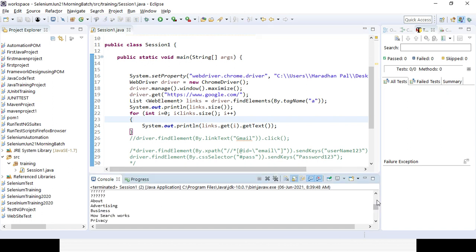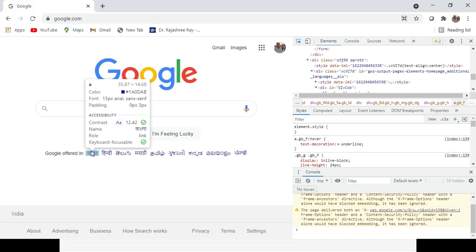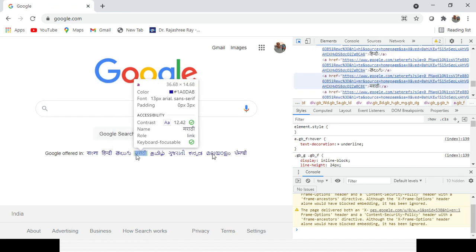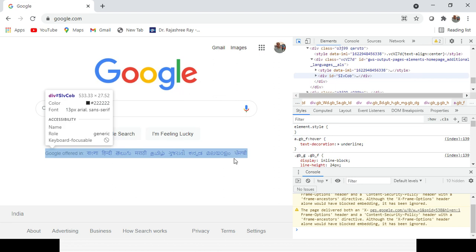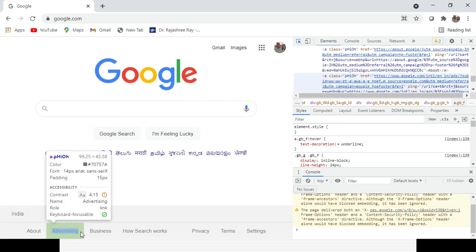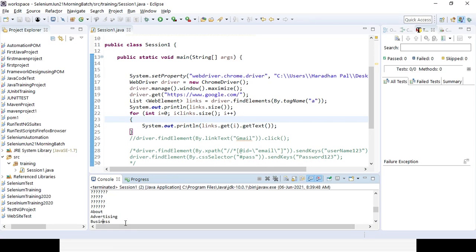Right, you can see here the total count is 25. Total links available in the Gmail page, and these are the link names, right? Gmail, Images, Sign in. The asterisk marks are coming because it is not able to understand that language, Hindi, Marathi, all these languages, because it is only able to understand English. That is the reason it is giving that. But otherwise, this is the link, this is the link, so it will give you all the links here in the console, About, Advertising, Business. So the total links are 25, and you can get all the links, right?